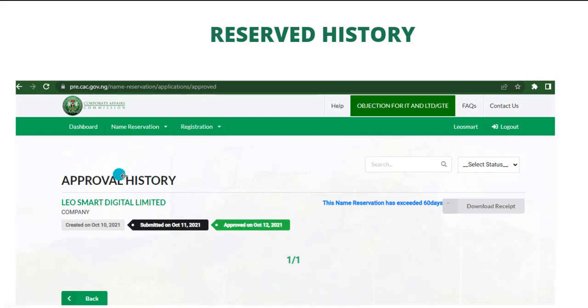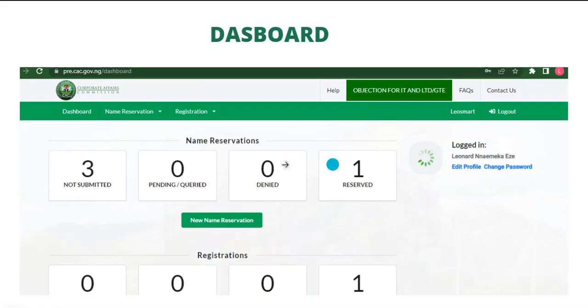After this approval, I can proceed immediately to apply for its registration, and it will be approved within 48 hours or even 24 hours. But I waited, and you can see the gap between the submission and approval is maybe 24 hours. It was approved the following day.